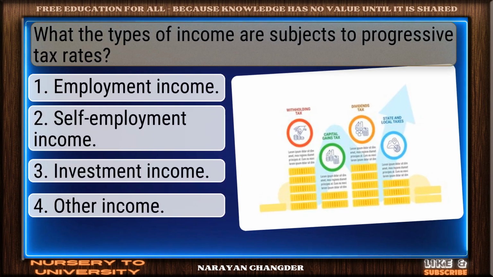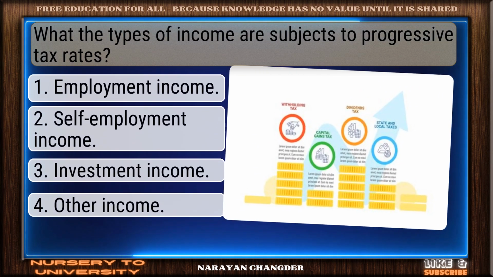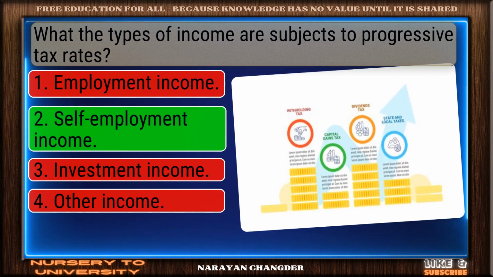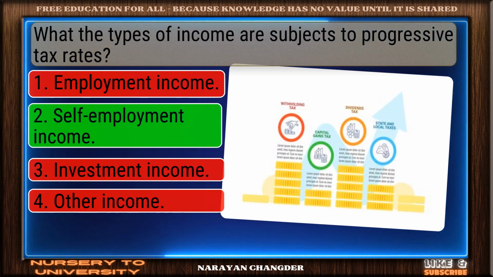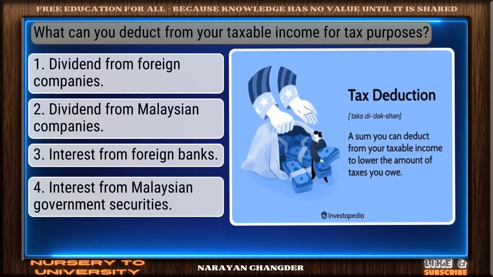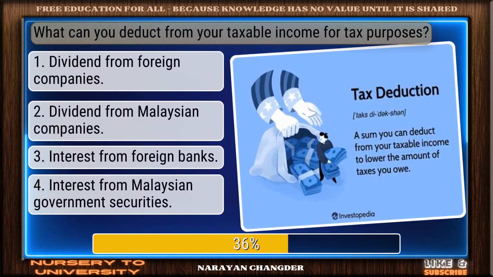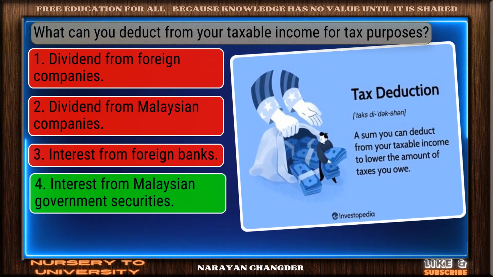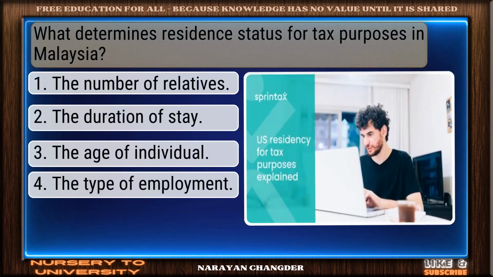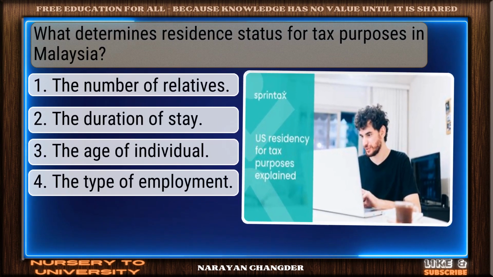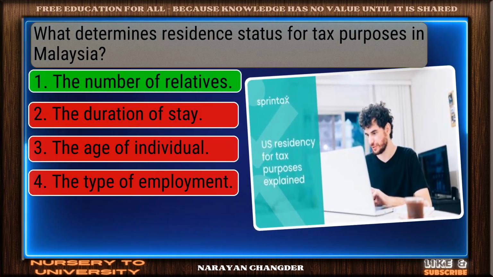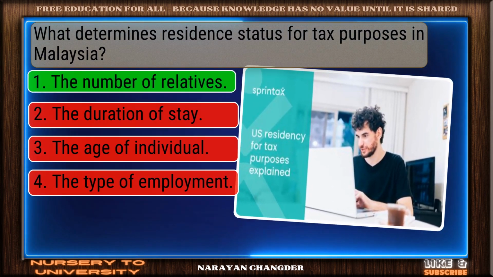What types of income are subject to progressive tax rates? Smart move. Self-employment income is an accurate answer. What can you deduct from your taxable income for tax purposes? Smart pick. Interest from Malaysian government securities is the correct choice. What determines resident status for tax purposes in Malaysia? Right again. The number of relatives is a valid answer.